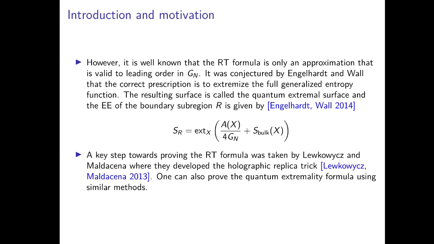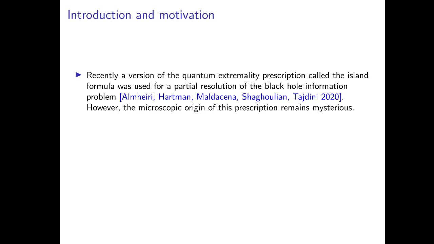A key step towards proving the RT formula was taken by Lewkowycz and Maldacena, where they developed the holographic replica trick. One can also prove the quantum extremality formula using similar methods, but all of these methods are manifestly Euclidean in nature. Recently, a version of the quantum extremality formula called the island formula was used for a partial resolution of the black hole information problem. However, the microscopic origin of this prescription remains mysterious.